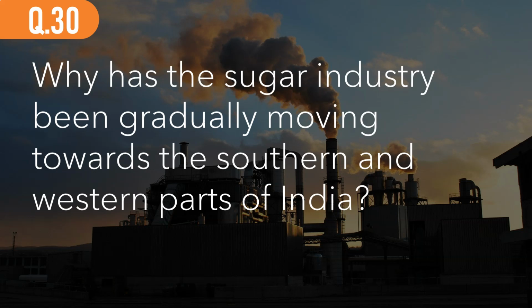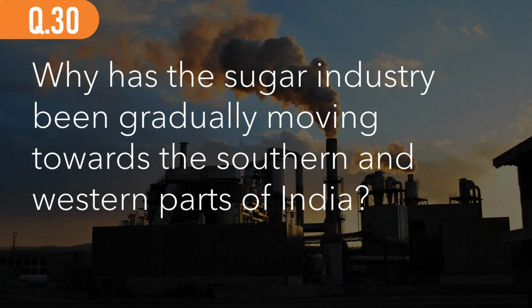Final question of today, question number 30. Why has the sugar industry been gradually moving towards the southern and western parts of India? Earlier, the sugar industry was confined and localized to Maharashtra, Uttar Pradesh, and Karnataka. But with time, this industry has also been moving towards the southern and western parts of India. In other words, it's being decentralized.